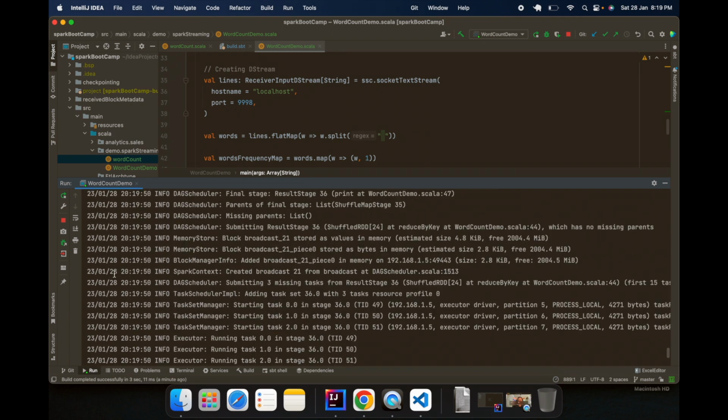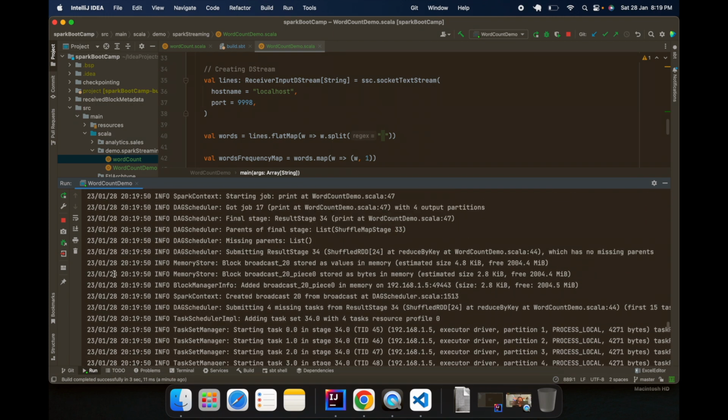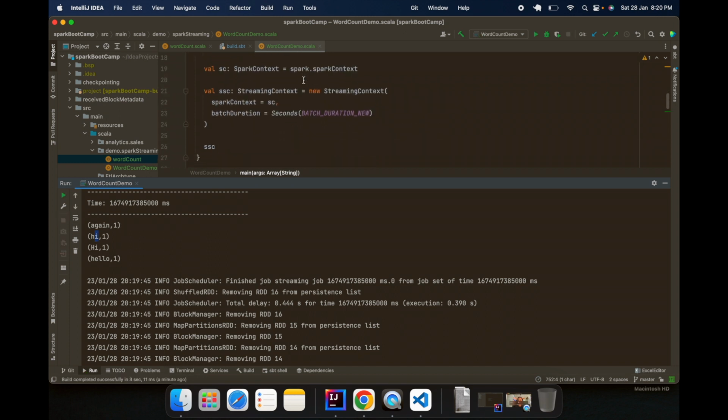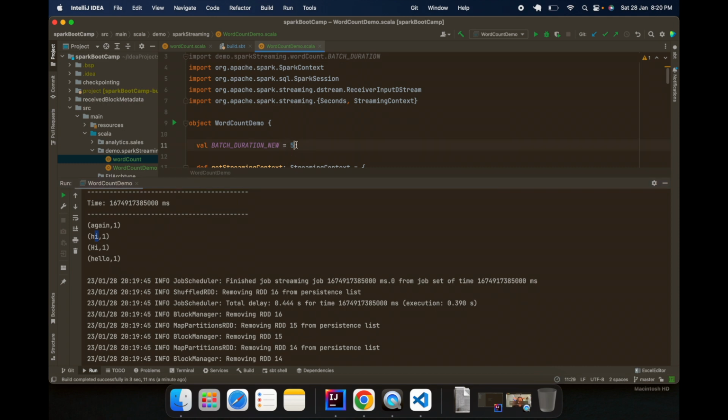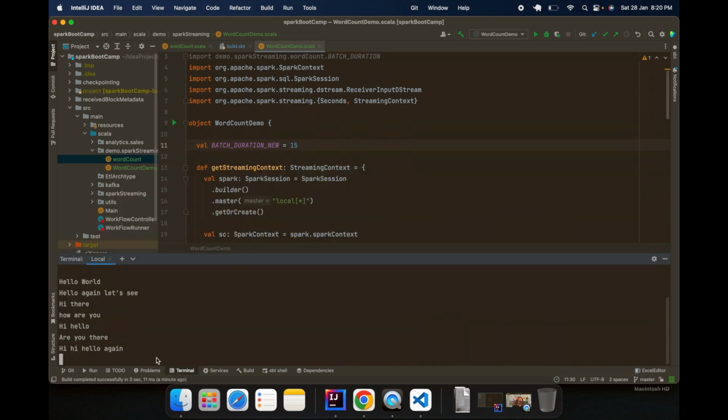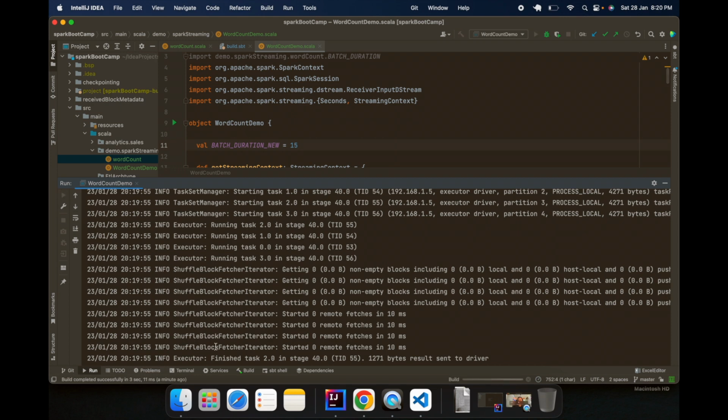Let's keep going up. 5 seconds is very little time, right? I should have given 30 seconds or 20 seconds, but you can see it here, right? Again one, hi one, hi one. If I just pass it, let me just increase it. We are not able to see. Let me just increase the batch duration. Okay, 10 seconds or 15 seconds. 15 seconds looks good. And in the terminal, let's start from the beginning.